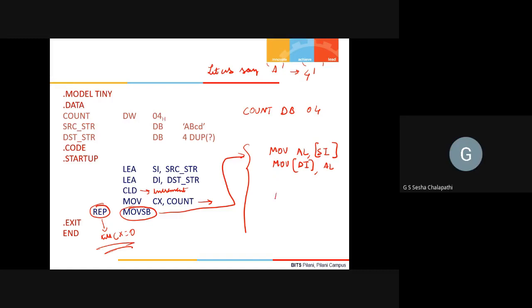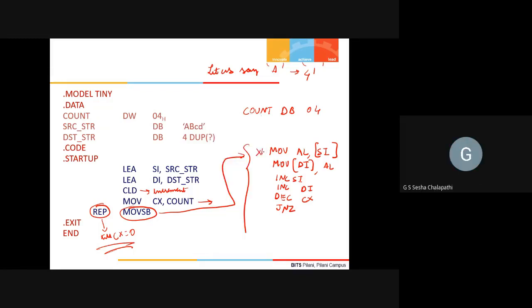Decrement the count. No, first increment the pointers and then decrement the count. Increment SI, increment DI, and then decrement the count CX, and then jump to the statement AL comma SI. What jump, JMP or what? Which jump? JNZ. JNZ to which location? This one? Yes, sir.